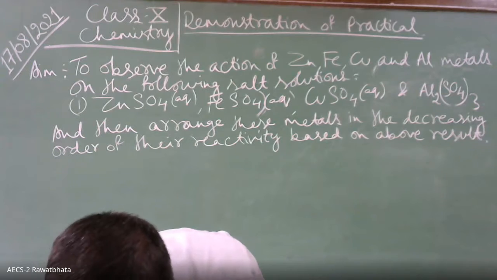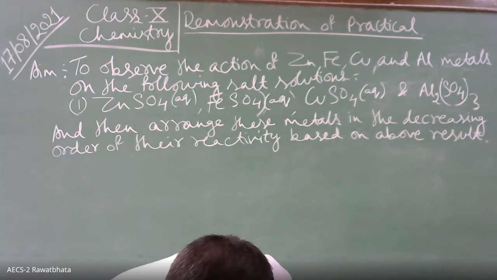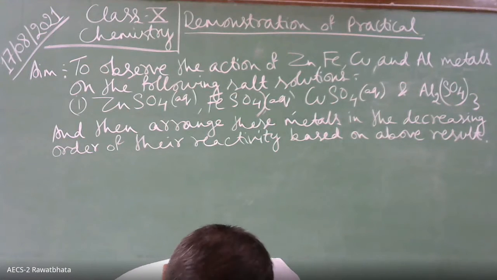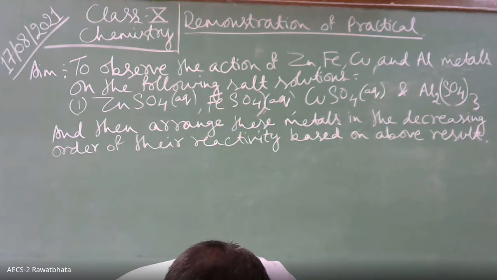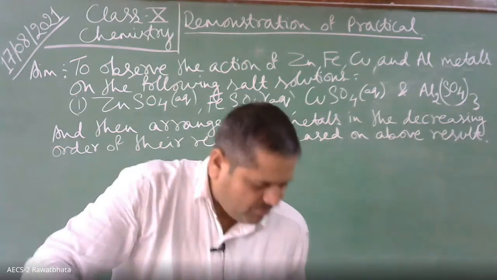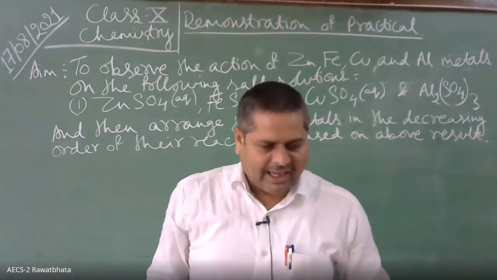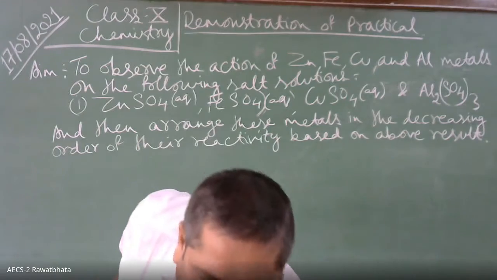Now, similarly, we will take another set of 4 test tubes. And again, we will take 4 salt solutions.